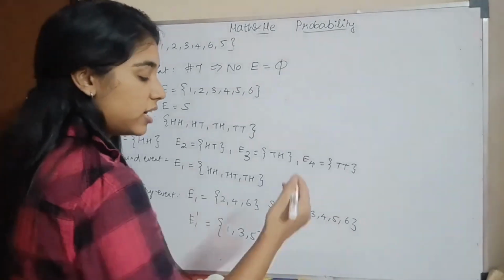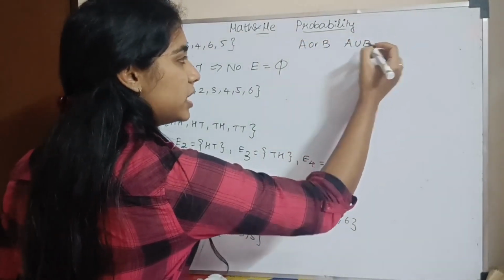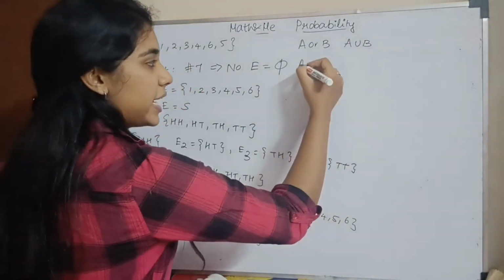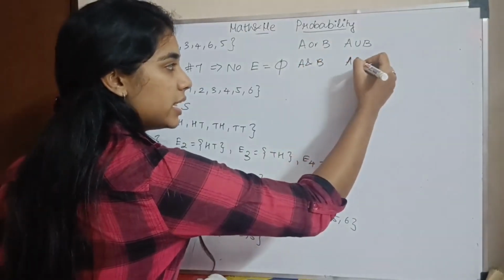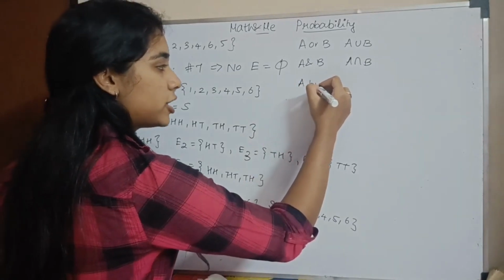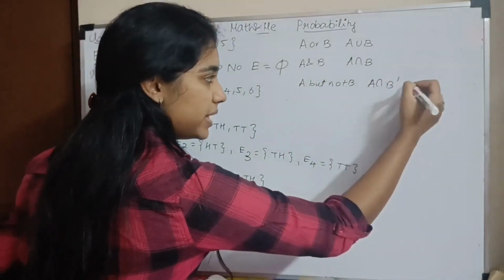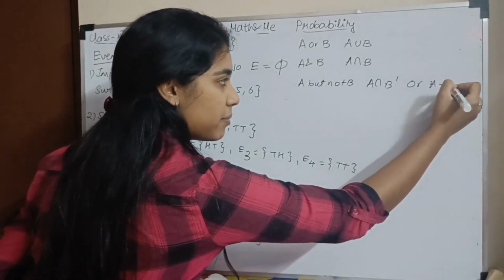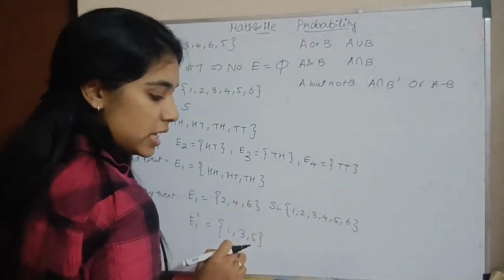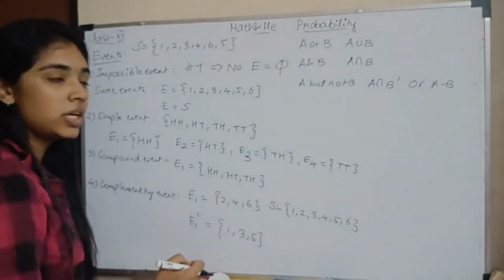After this, it is what we learned in sets. If you have A or B, it means A union B. So what will the probability be? Probability of A union B. If it is A and B, you have A intersection B. And if you have A and not B, what will we do? A intersection B tag, or you can write it as A minus B. It is in A and not in B. You have learned this in the set chapter. Okay? So these are all the things that you have learned in your set theory chapter.